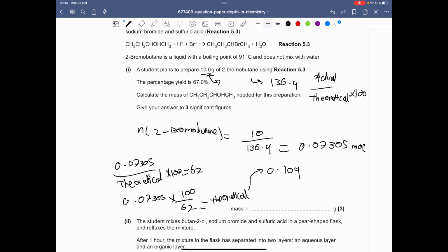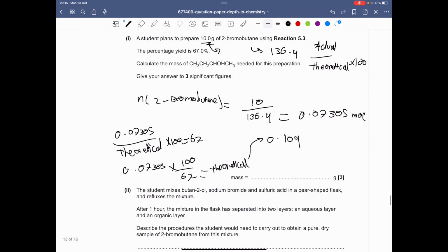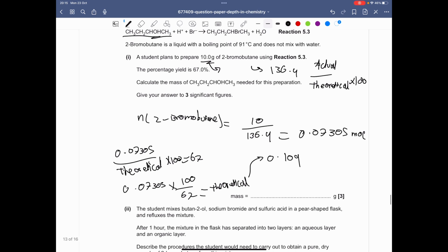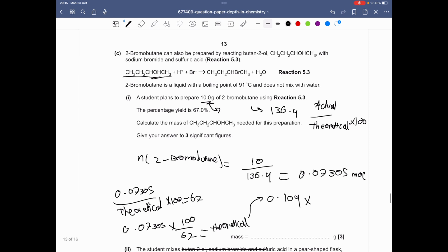What we can do is multiply the theoretical moles by the MR of the butan-2-ol, due to it being a 1-to-1 ratio between the butan-2-ol and 2-bromobutane. There's no point multiplying or dividing to match some sort of ratio. It's 1-to-1. So we just multiply it by the MR of butan-2-ol, which is 15 plus 14 plus 13 plus 17 plus 15, which is 74. If you multiply that by 74, that gives us 8.066, and to three significant figures that is 8.07.